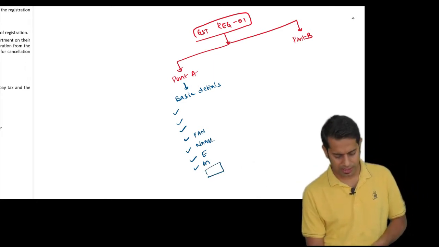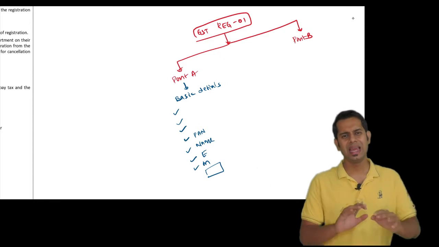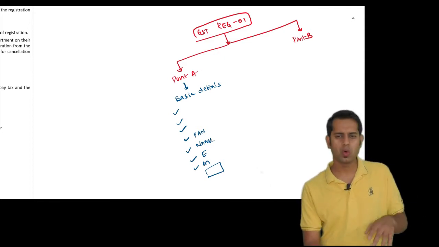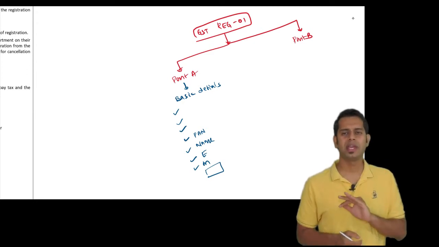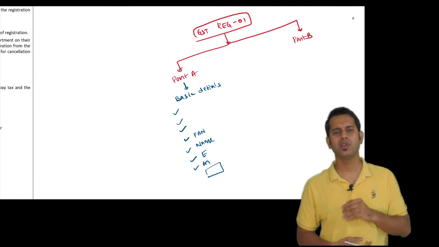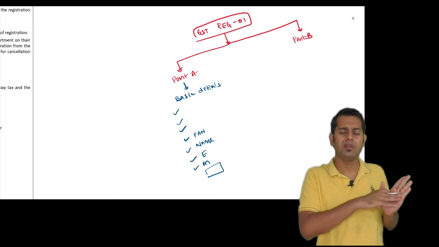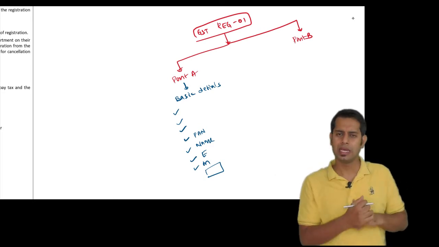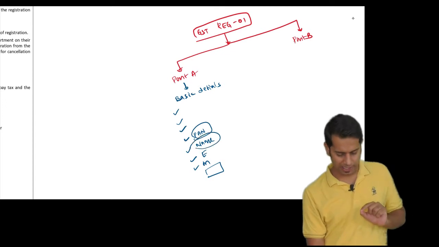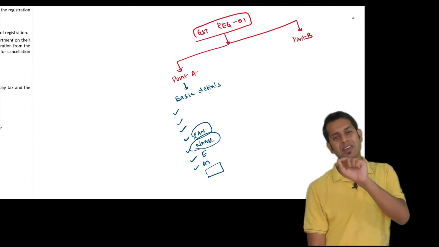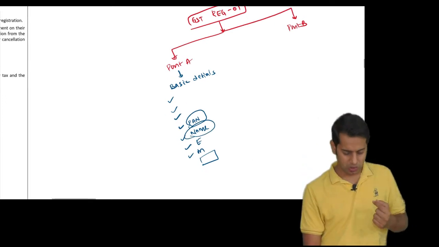Once you give all these details, there will be a captcha code which you will have to enter. Once you enter this, a background verification will happen. Meaning the GST department will verify your PAN details with the income tax department, whether that PAN is active and whether the name given against your PAN is correct.